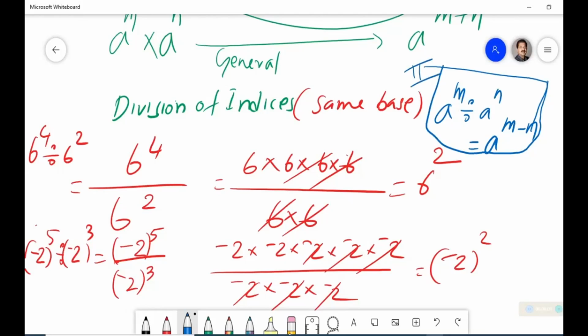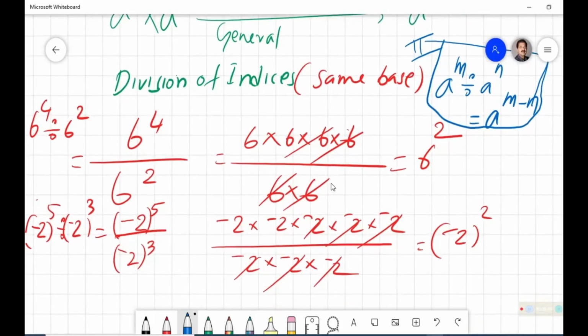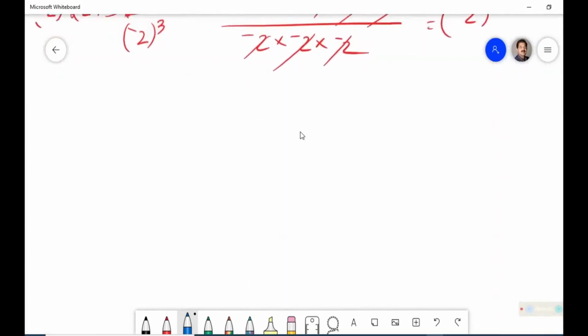When the base is the same and the operation is division, simply subtract the indices, but there are certain conditions which will come again further. Chalo, let us go ahead.